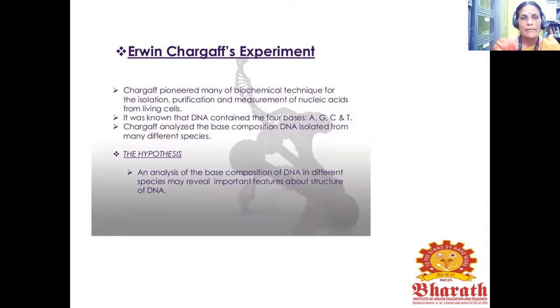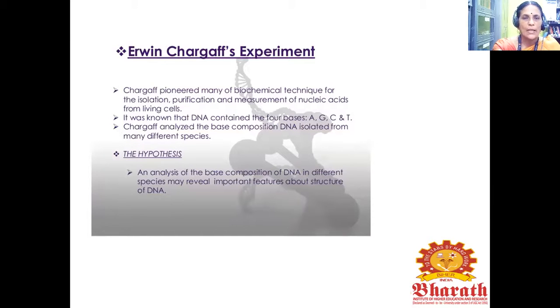Next, let's see the Erwin Chargaff experiment. Chargaff pioneered many biochemical techniques for the isolation, purification, and measurement of nucleic acids from living cells.